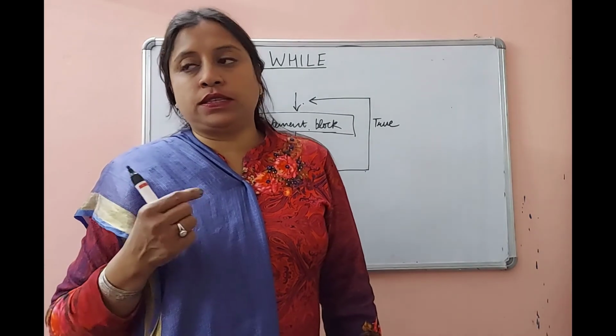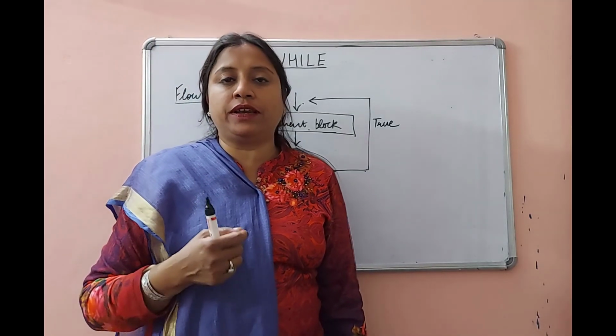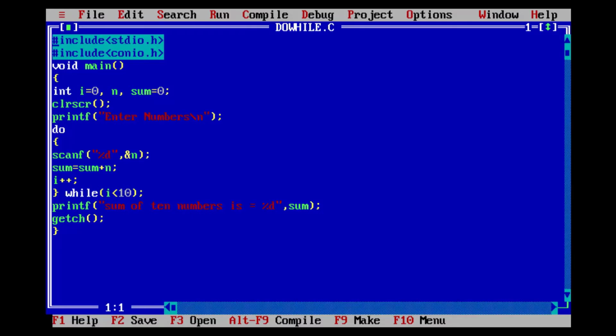Now we will write the same program, addition of 10 numbers, using a do while loop, which we have already written using the for loop and while loop. Now friends, this is a program of the do while loop. Here we will calculate the sum of 10 numbers which will be entered by a user. Again, we are including two header files, stdio.h and conio.h. These header files have functions which we are using in the program. Next, here is the main function from where execution of the program starts. Again, we are declaring three variables.